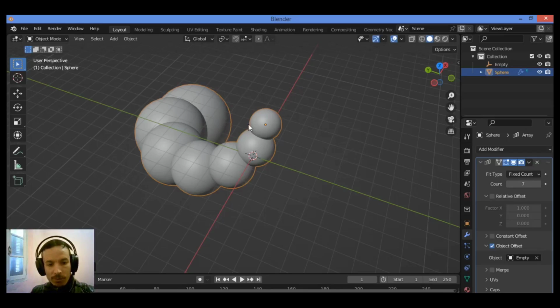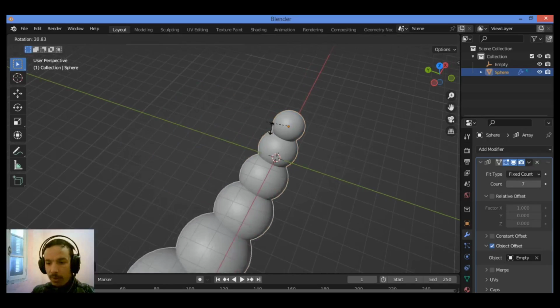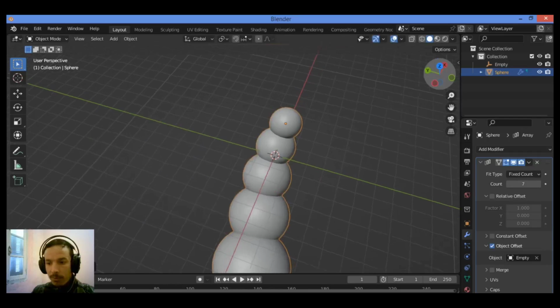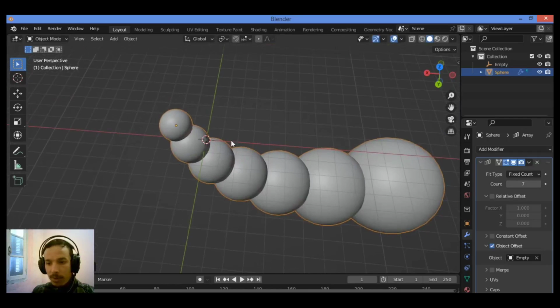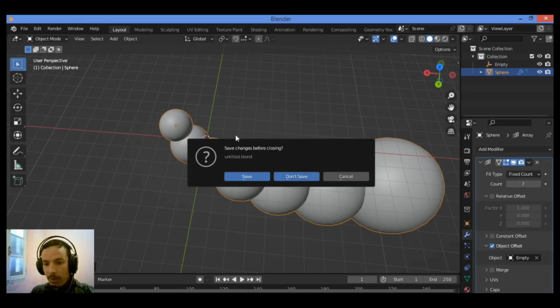In this tutorial I will show you how to make these amazing shapes just using the array modifier with object offset. If you want to rotate it on the axis, you can get different shapes and do whatever you want by playing around with these UV spheres, just using the array modifier with object offset. So let's get started. Go over here, new general, then don't save.